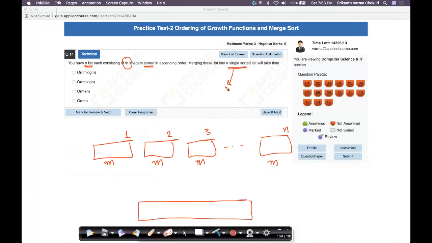The moment I read this, I thought we'll have to merge it using k-way merge. But that's not what they mean. I think this question could have been more clearly stated. I typically don't look at the options; I look at the question first. To avoid this confusion of k-way merge or not, if they said merging these lists using two-way merging, that would have been more clear. So here I'll assume that we will use two-way merging only.